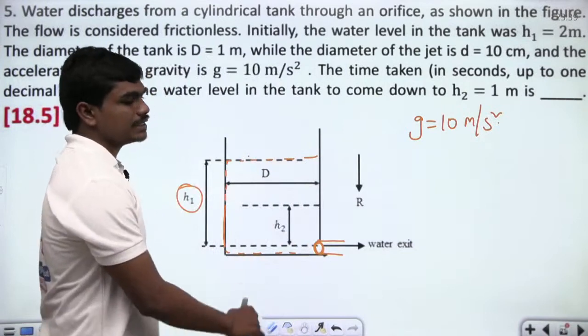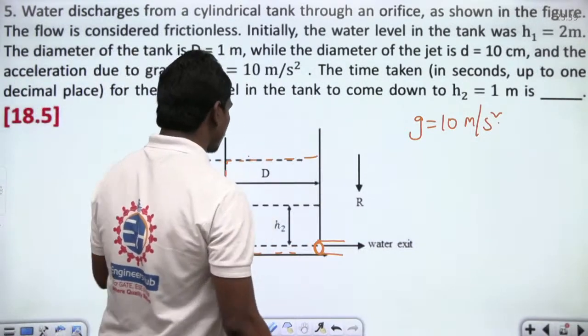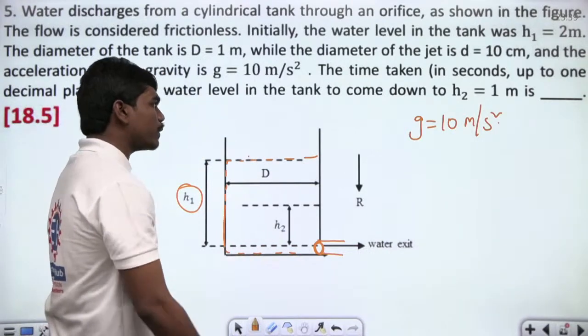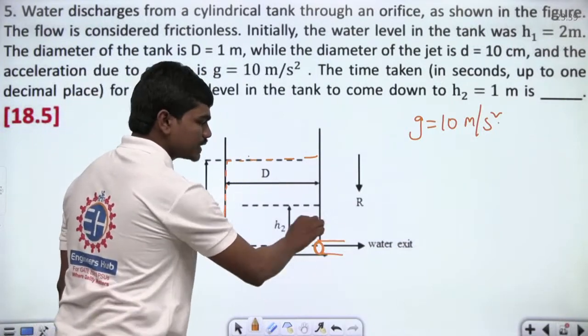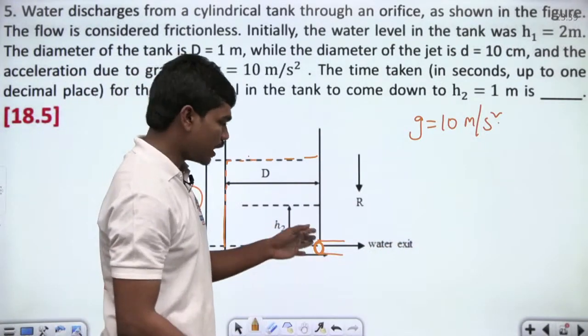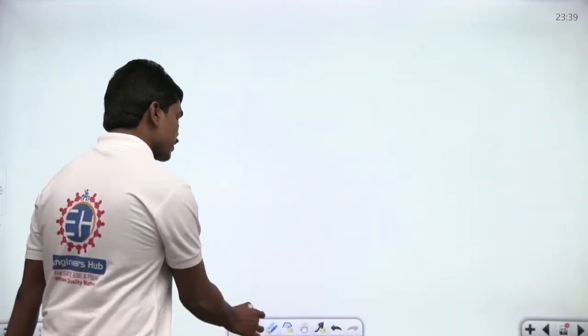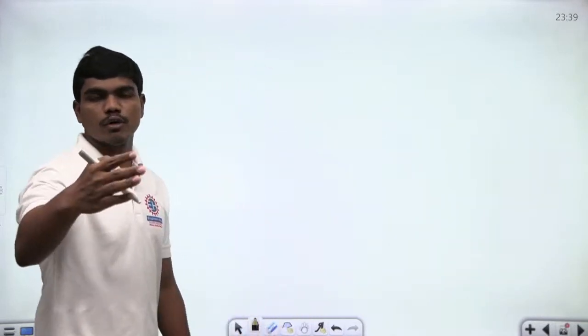The question asks for the time taken in seconds, up to 1 decimal place, for the water level in the tank to come down to h2. So this is h1, but this is h2. They are asking what's the time required for bringing this water level from h1 to h2 when water is getting out through the exit. Let us try to have some clear idea on this question, because questions of this kind are very common in many exams. So please let us spend a few minutes on this.